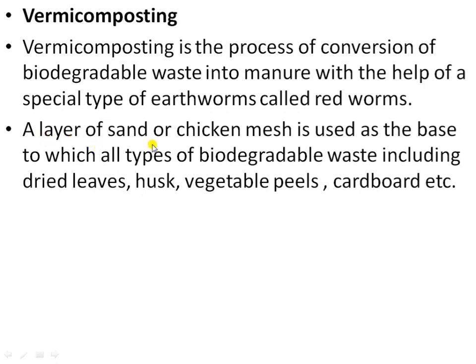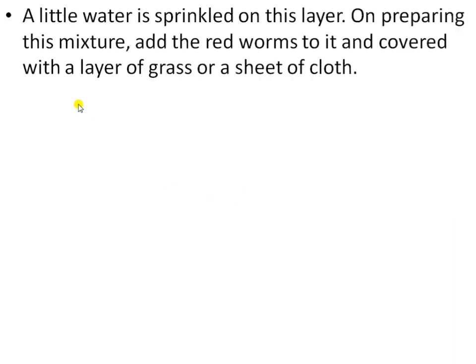So first, a layer of sand or chicken mash is used as the base, to which all types of biodegradable waste are added, including dried leaves, husk, vegetable peels and cardboard. Then a little water is sprinkled on this layer. On preparing this mixture, add the red worms into it and cover it with a layer of grass or a sheet of moistened cloth.